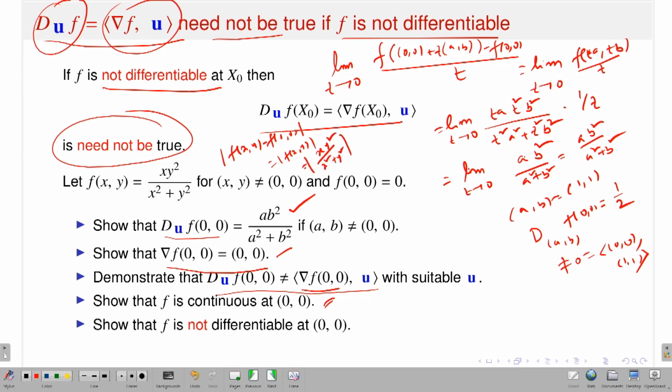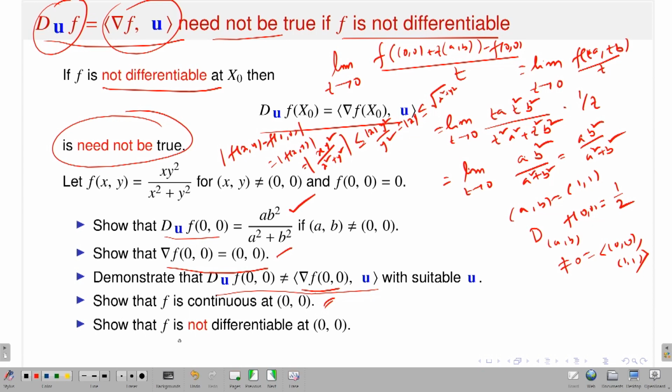Now, the denominator is x squared plus y squared, which is greater than or equal to y squared, because it is a sum of two positive squares. Therefore, this is less than or equal to modulus of x y squared divided by y squared. And this is what? This is modulus of x, and modulus of x is less than or equal to the square root of x squared plus y squared. Then you just use the epsilon delta definition. Given epsilon, you have to have a delta, here delta is equal to epsilon, and therefore my function is continuous. That estimation itself will tell you.